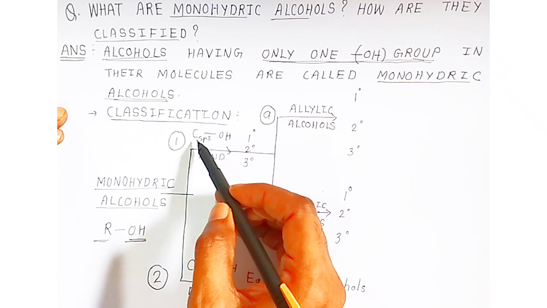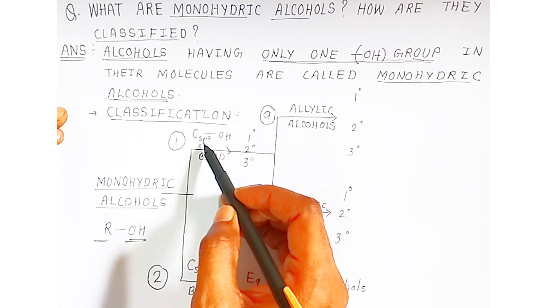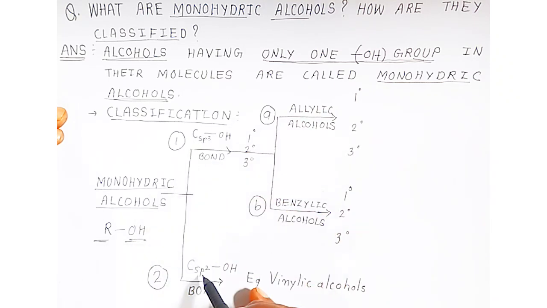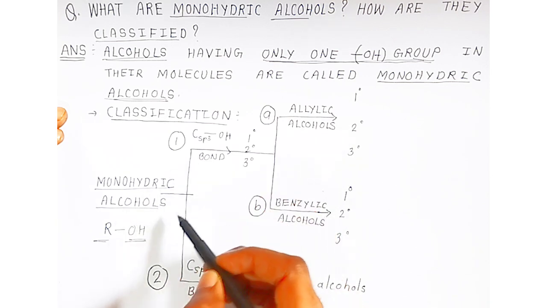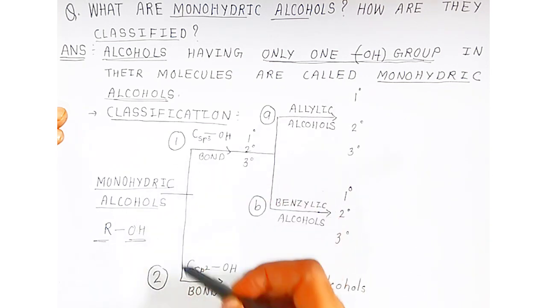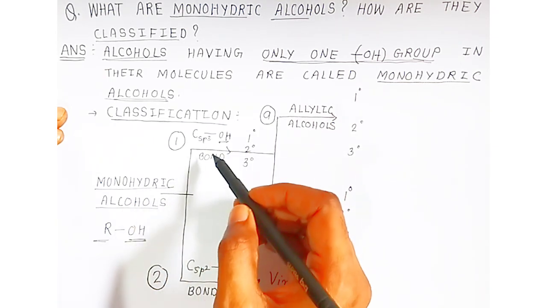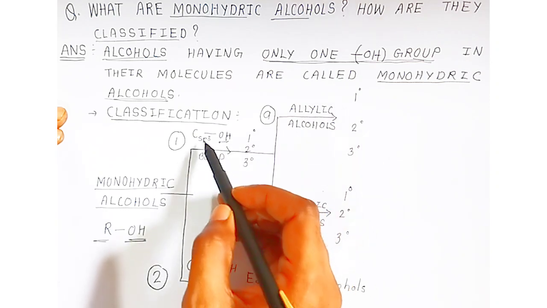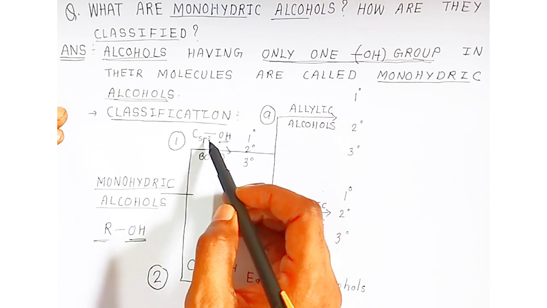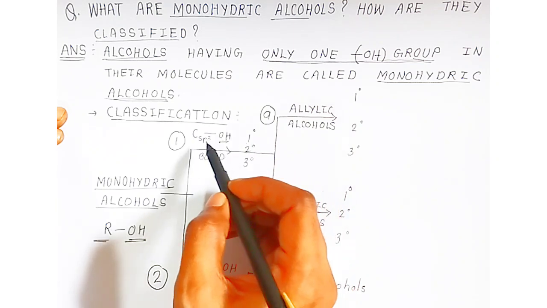If OH is attached to a carbon of the alkyl group, which is sp3 hybridized, or if the carbon is sp2 hybridized. So monohydric alcohols are majorly classified into 2 categories depending upon the bond to which the hydroxyl group is attached. So the classification of monohydric alcohols is of 2 types.